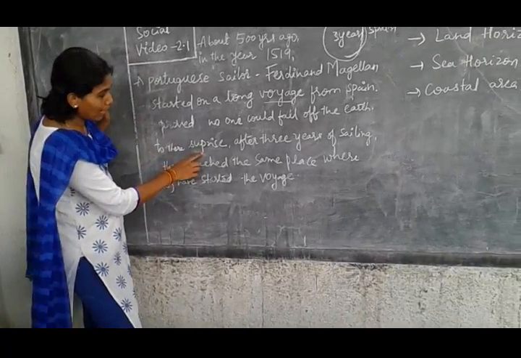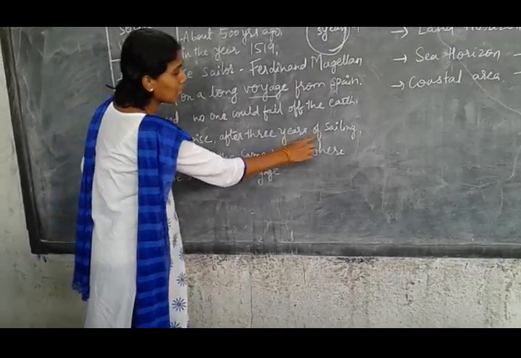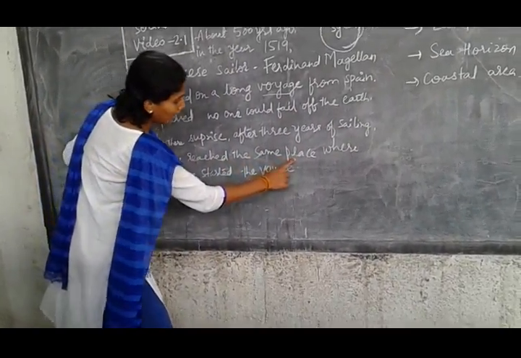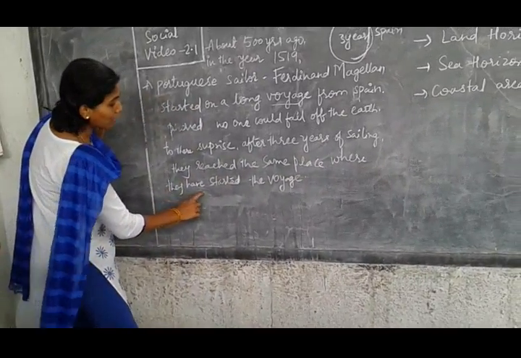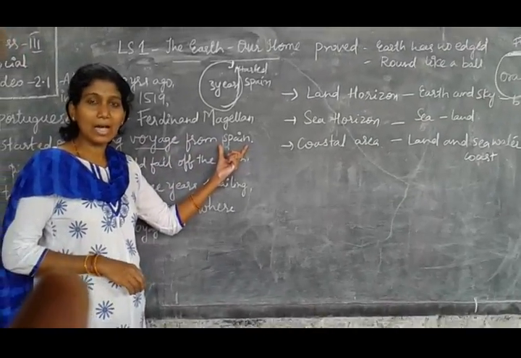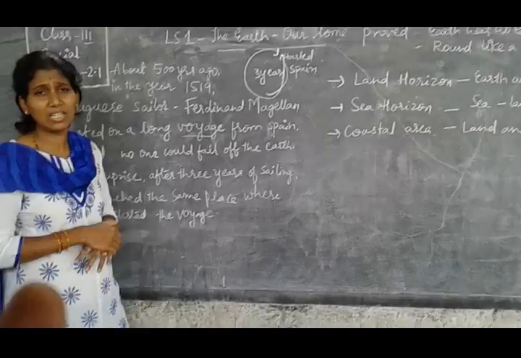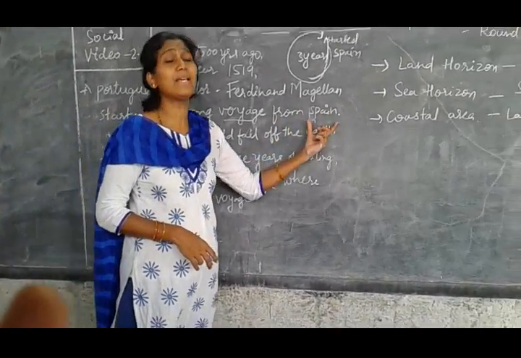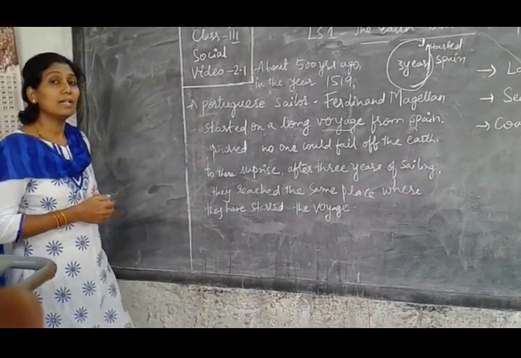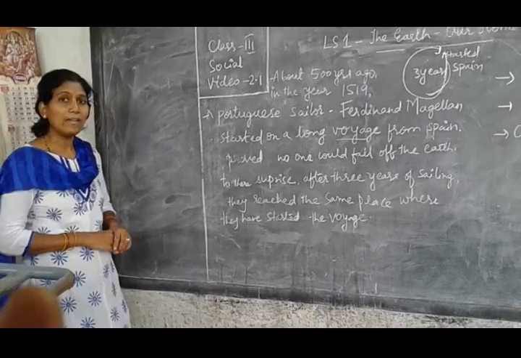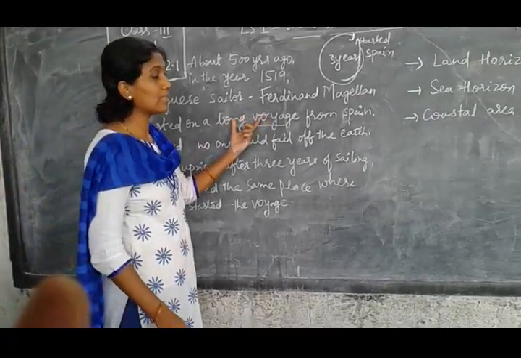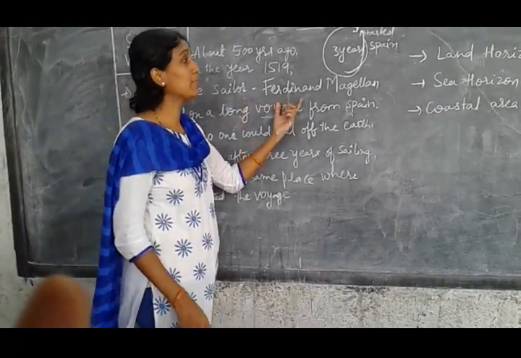To their surprise, after 3 years of sailing, they reached the same place where they had started the voyage. From Spain they started, and after 3 years of traveling by sea they reached Spain again. So they knew that the Earth has no edges and we cannot fall from the Earth. This is the experiment they did.